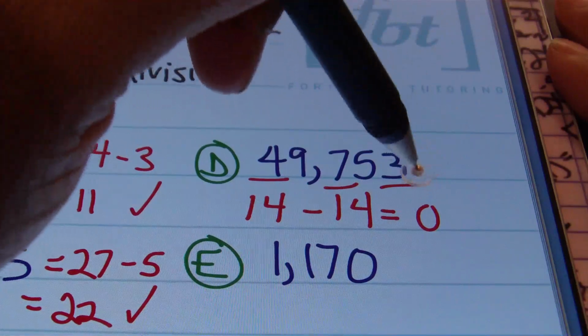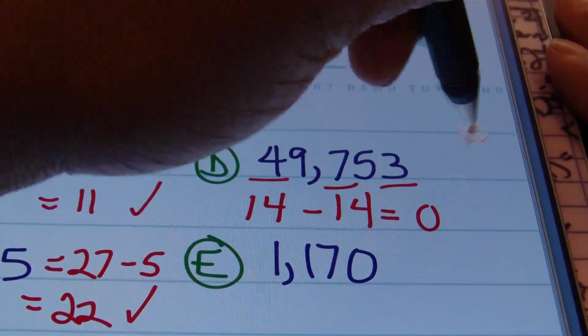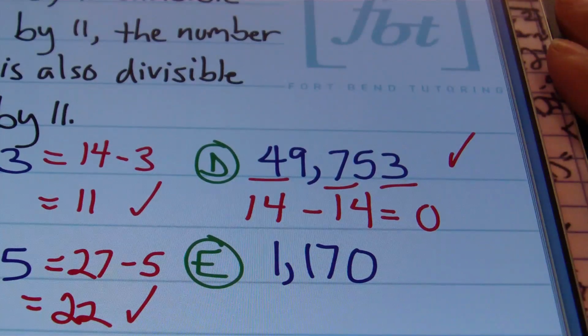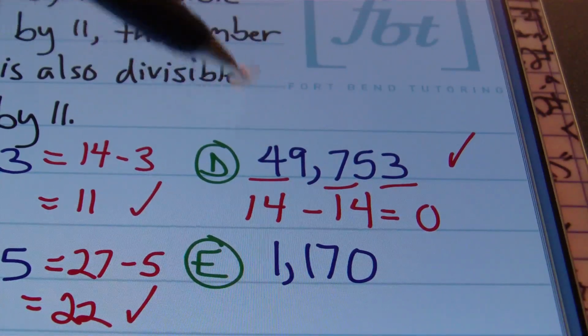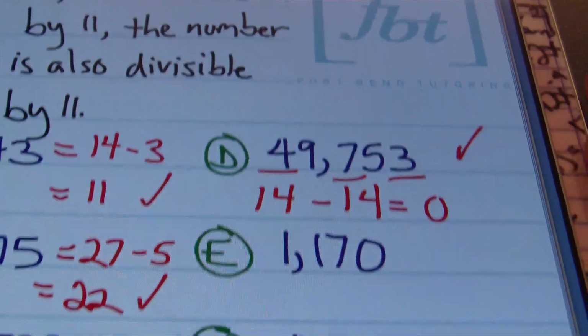And so if it's 0 or a multiple of 11, then that means that the original number can be divided by 11. So I now know that 49,753 can be divided by 11, and with practice, this will definitely be faster than using long division to determine that. So there you go. Not bad, right? All right, let's try the next problem.